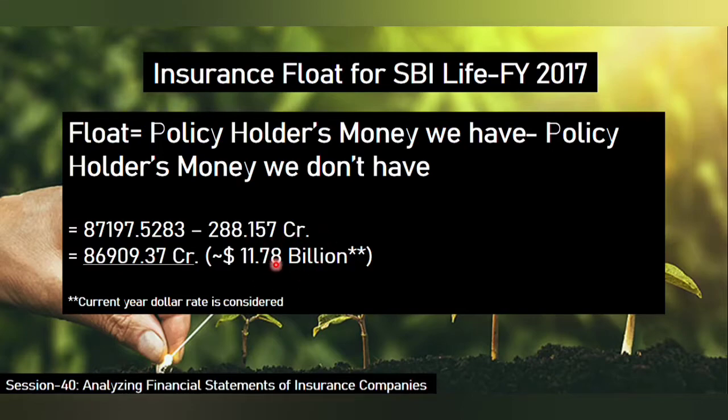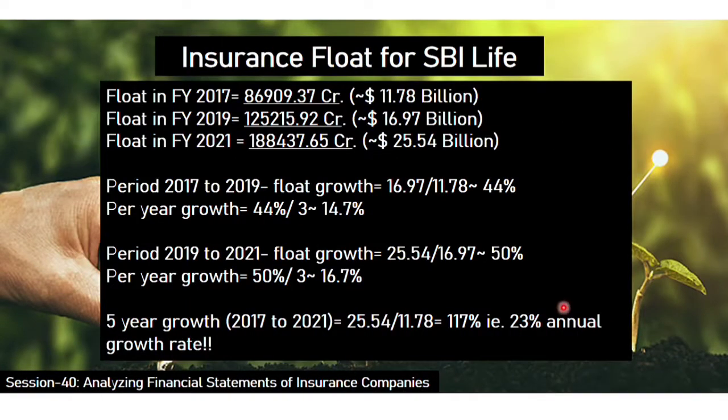I am computing with a 3 year duration so that you can analyze or visualize how the float has increased over the years in the span of 3 years, so in 2017, 2019 and 2021.